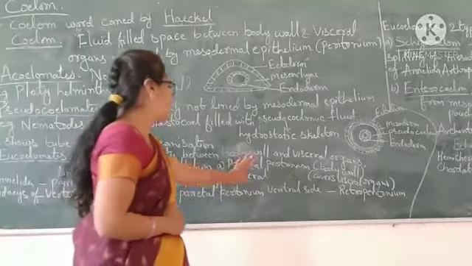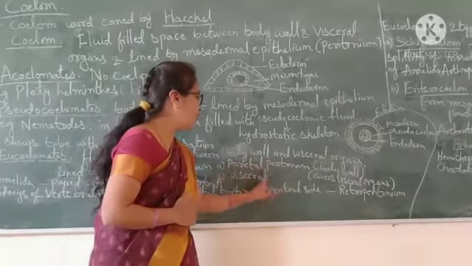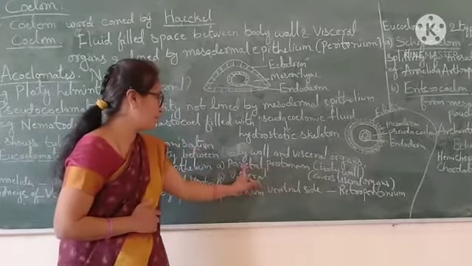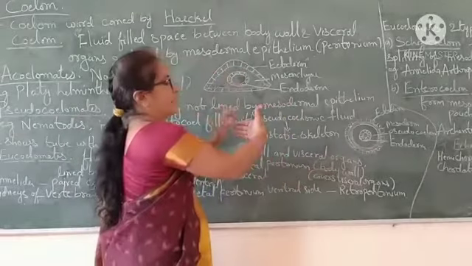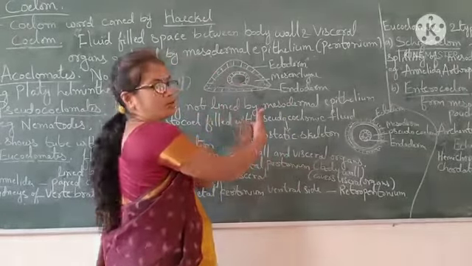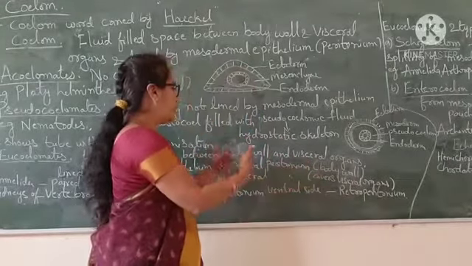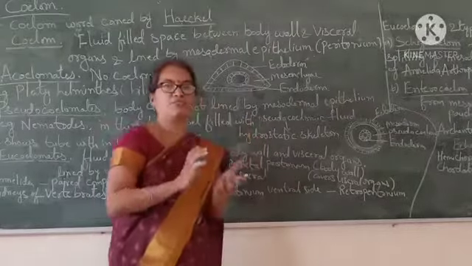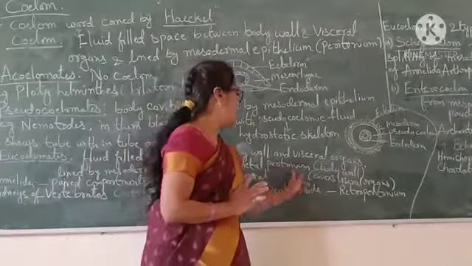Here they contain two layers, parietal peritoneum and visceral peritoneum. The layer lining the inside of the body wall is called the parietal peritoneum, and the layer covering the visceral organs is called the visceral peritoneum.